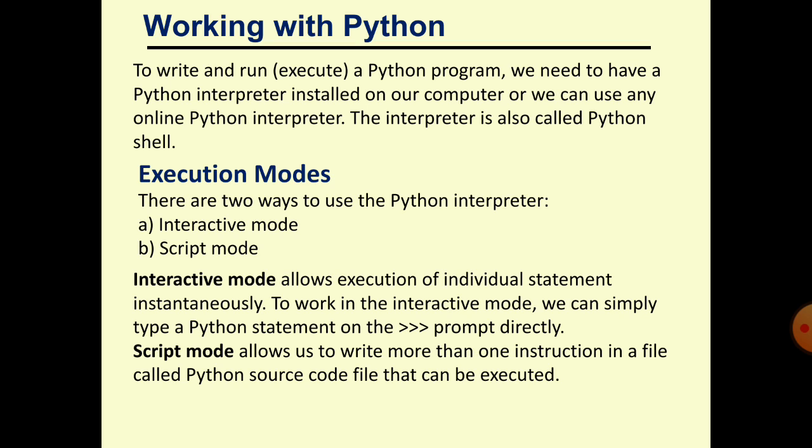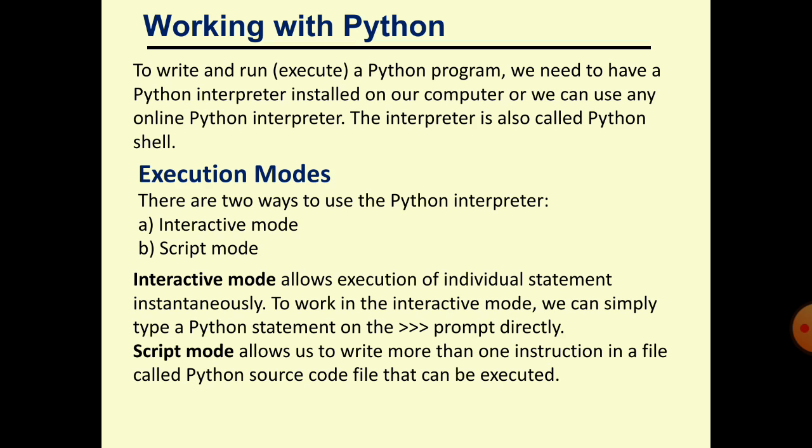Means we can write a set of statements in Python and make it a file, called the Python source code. A Python program is a set of statements, a set of instructions. So you write lines of code and save a file with the name filename.py.